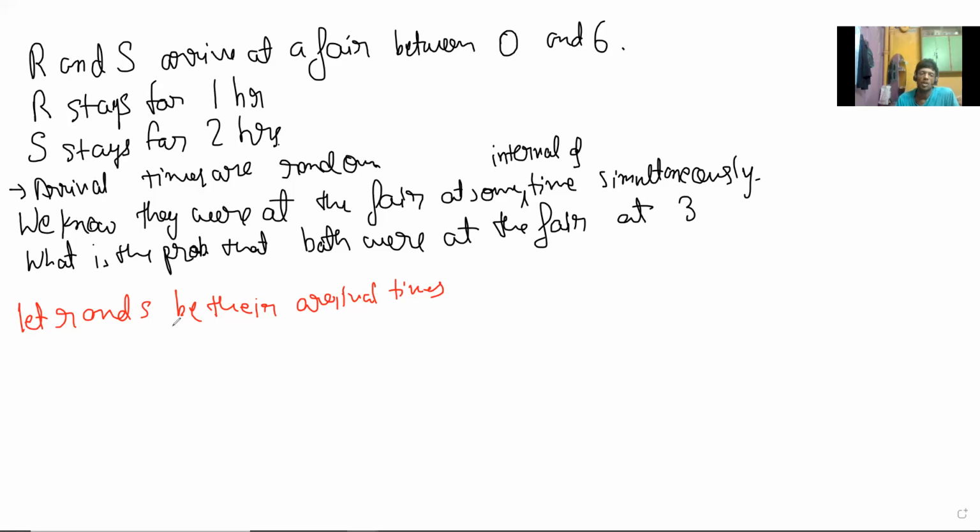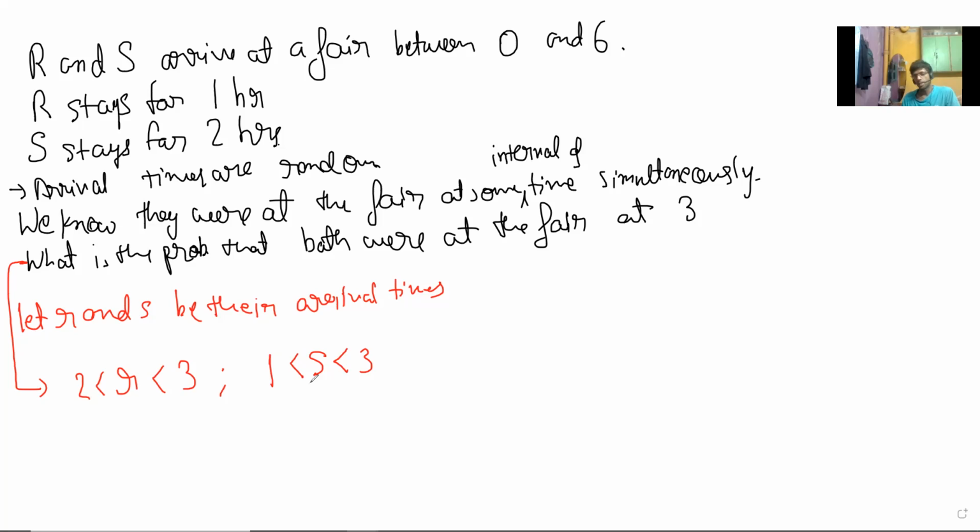Okay, I get it. So you're saying R has to arrive before 3. If you want this condition, then for S, it should arrive before 3, and after 1. So this is the probability that we want.